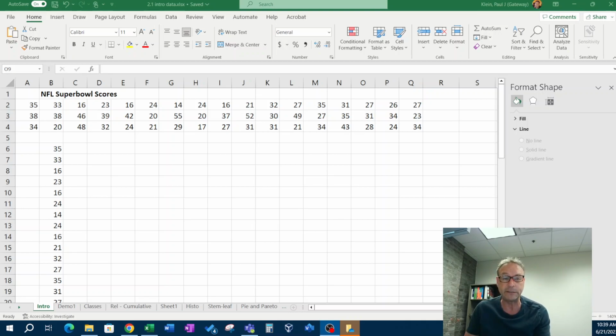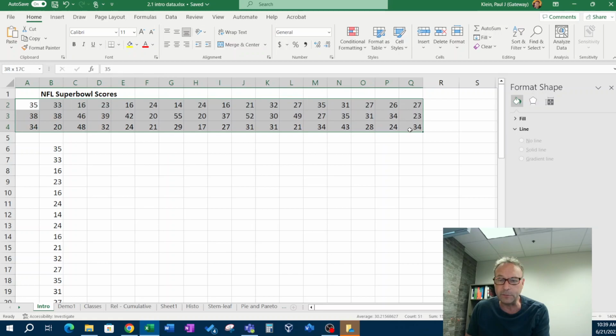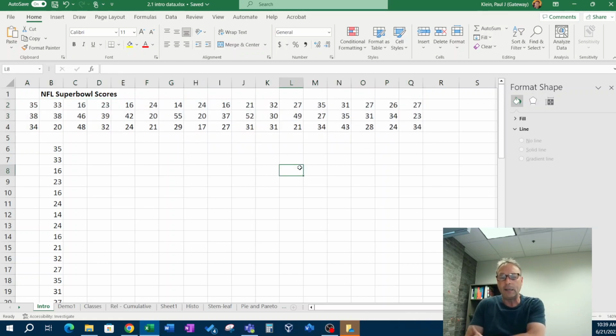Okay, so just for an example here, I have a set of NFL Super Bowl scores. These are the scores that they've recorded that the Super Bowl teams have achieved. And in Excel, you can do this, and it says there are 51 scores, and so that's the data. And so if somebody gave you that and said describe it, what would you say?